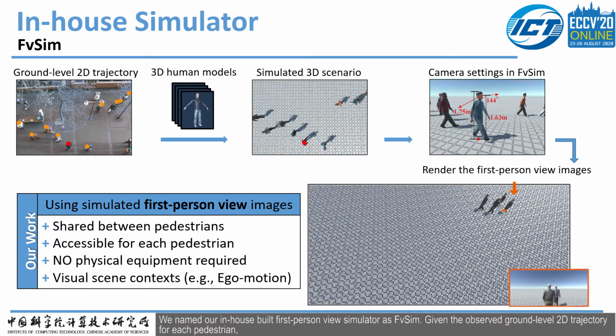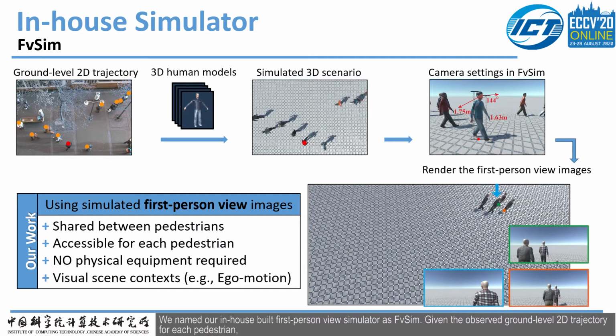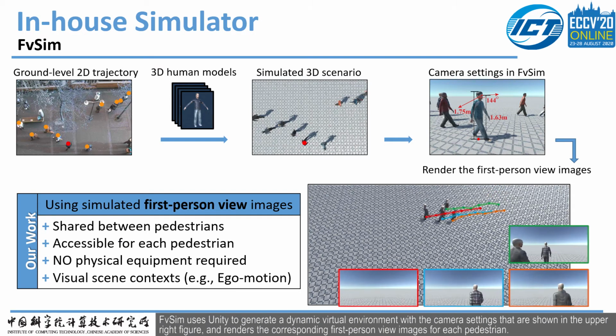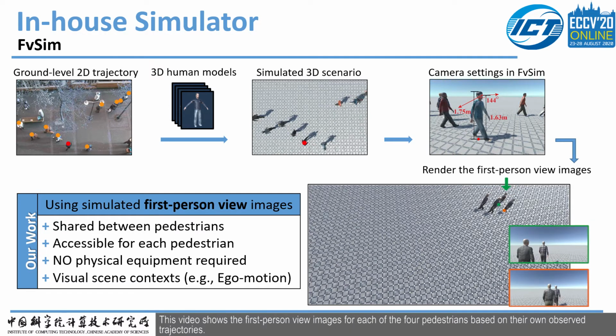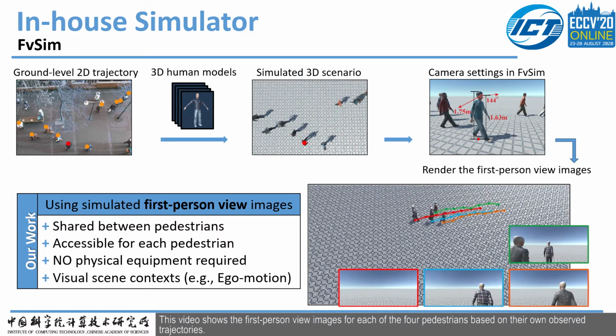We named our in-house built first-person view simulator FvSim. Given the observed ground-level 2D trajectory for each pedestrian, FvSim uses Unity to generate a dynamic virtual environment with the camera settings shown in the upper right figure and renders the corresponding first-person view images for each pedestrian. This video shows the first-person view images for each of the 4 pedestrians based on their own observed trajectories.